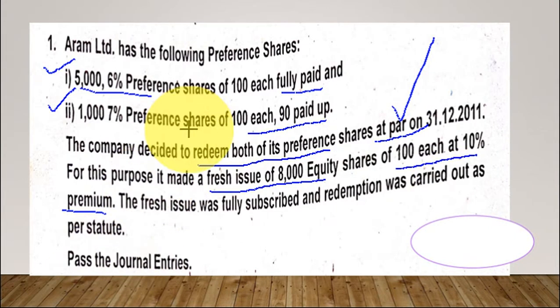First and foremost, we should understand about the redemption of preference capital. Do we have sufficient funds? So first, let us work out a working note by making arrangements for redemption.